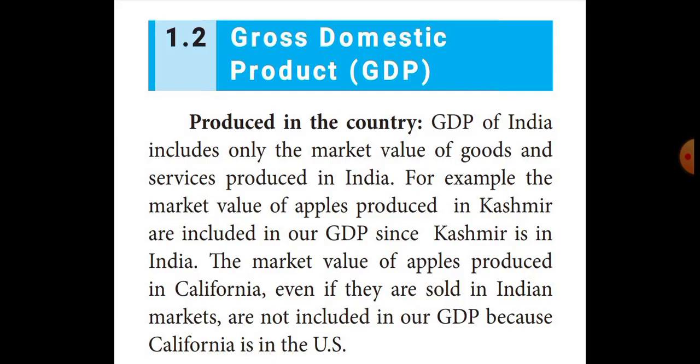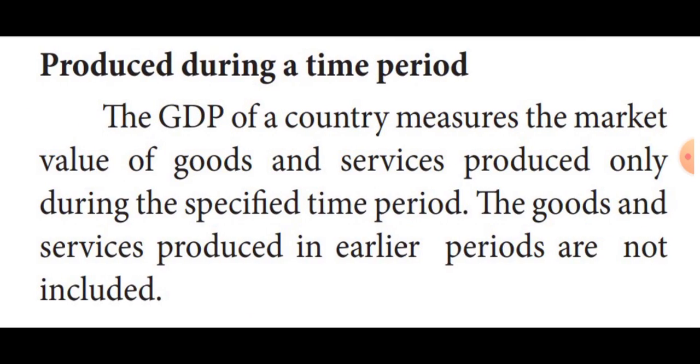Secondly, produced during a time period.